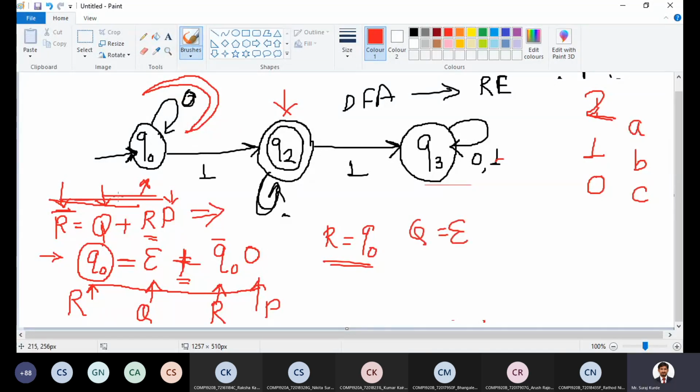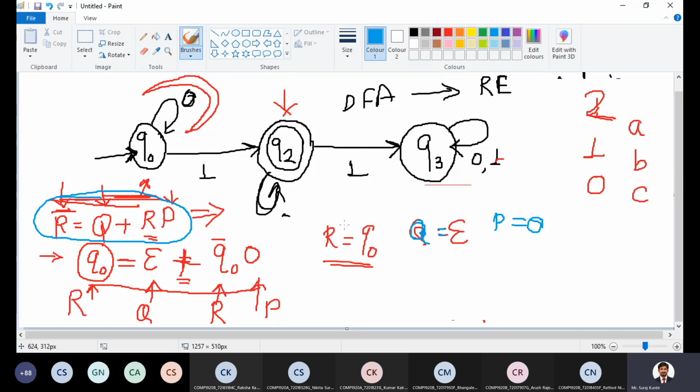Just compare with this expression. Is it in this format? Yes, it is in this format. So P is equal to 0, Q is equal to epsilon, R is equal to Q naught.